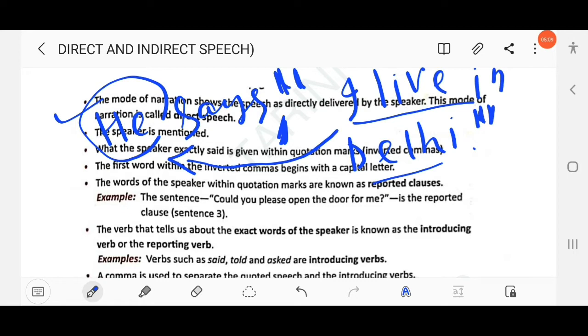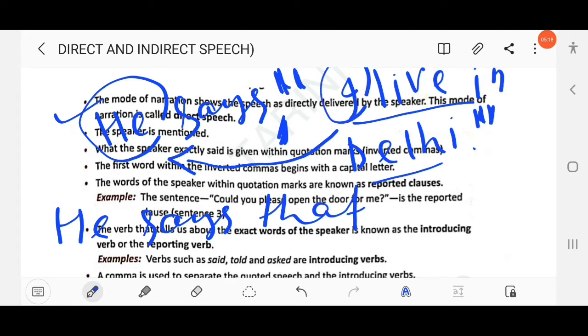If you write it in indirect speech: He says that he lives in Delhi. Here I refers to he, so you have to change the pronoun. Live is used for I, so here it is he lives, not he live.